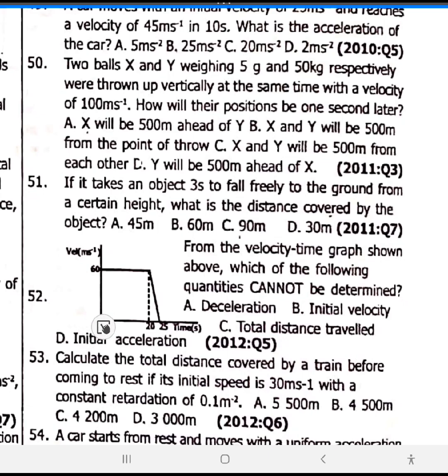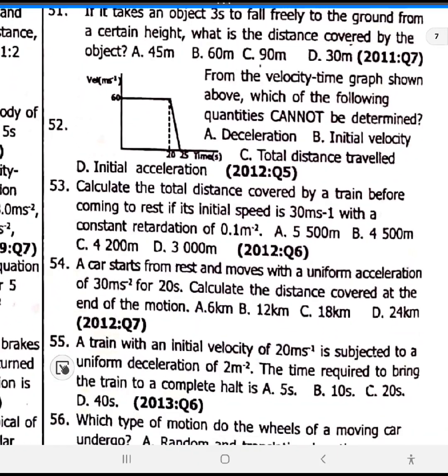If there was acceleration, the line will go up like this. See as I draw this thing, it will go up like this. But since it starts from here, it means it starts from a uniform velocity. You can't dictate initial acceleration. 52 is option D. 53, calculating the distance, skip.